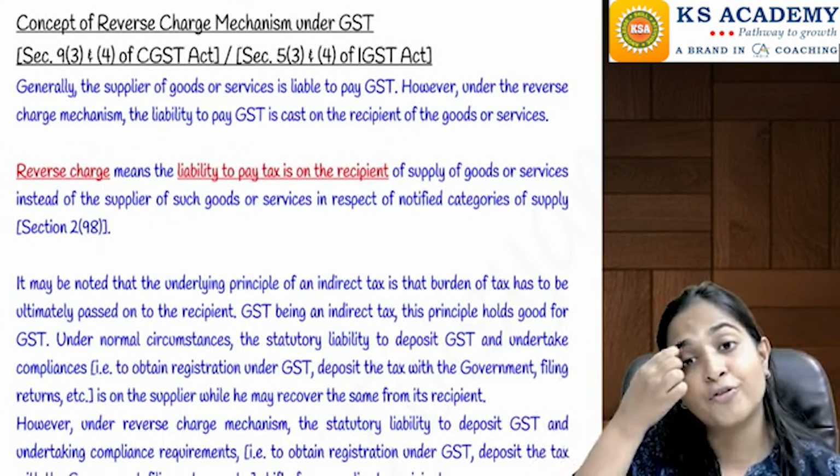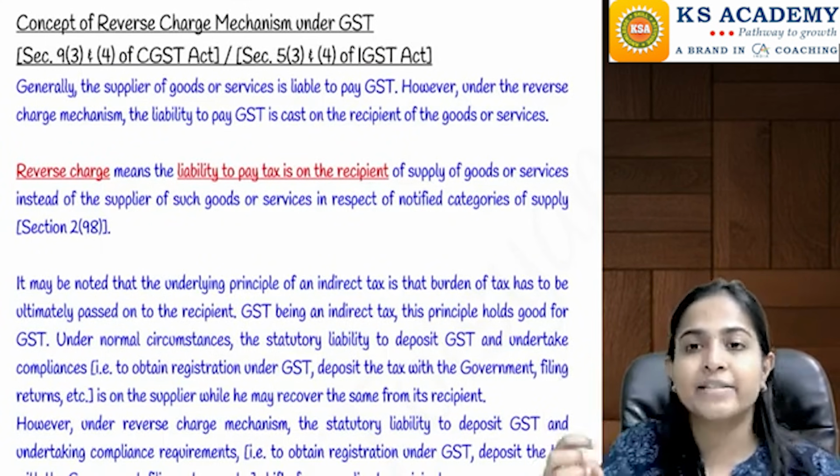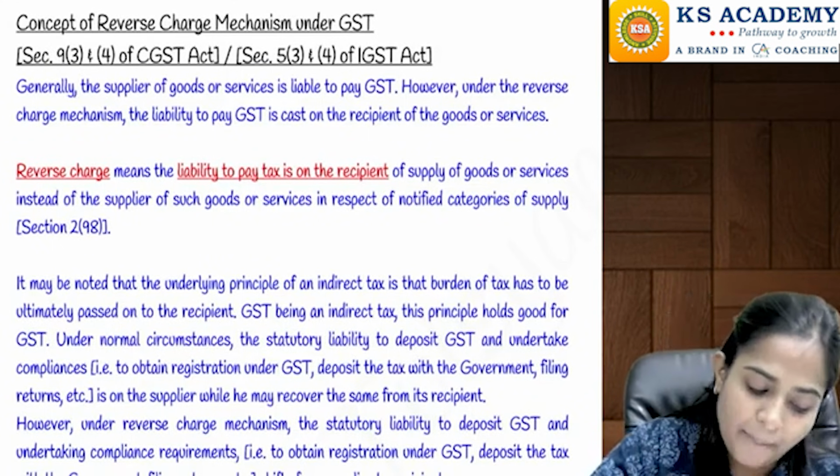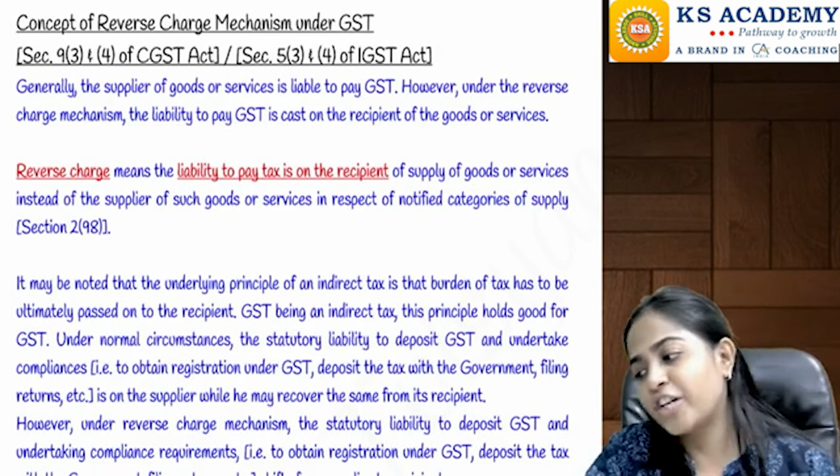Next we are going to go to section 9(4) and 5(4), which were talking about a builder purchasing certain goods or availing certain services from an unregistered person. So now reverse charge mechanism is applicable.